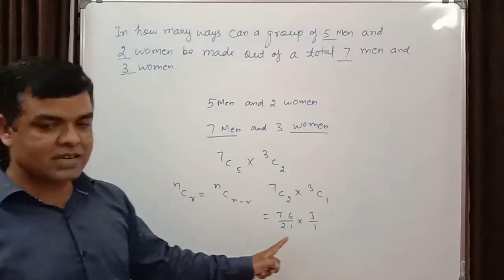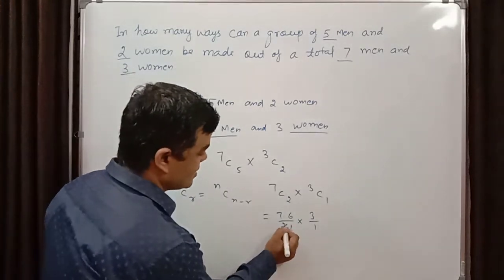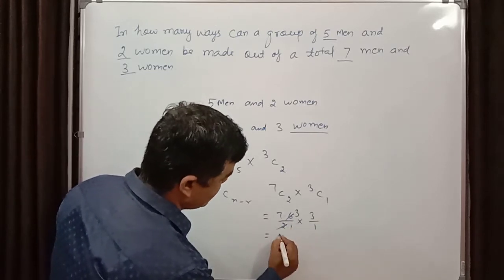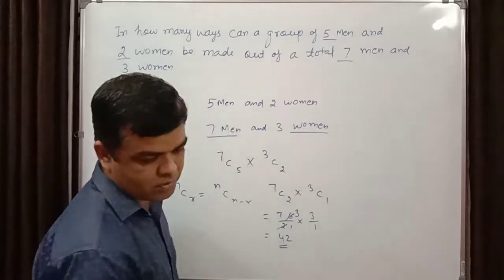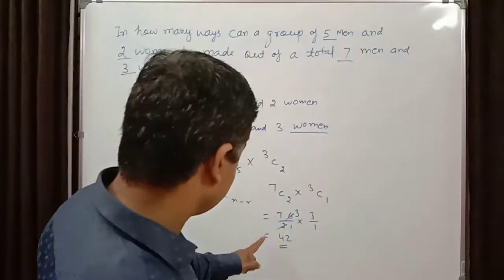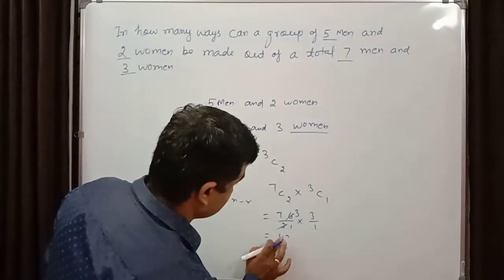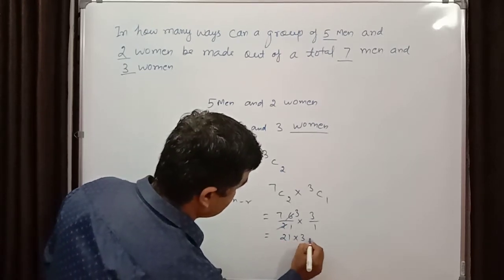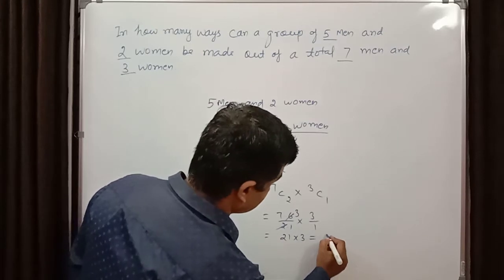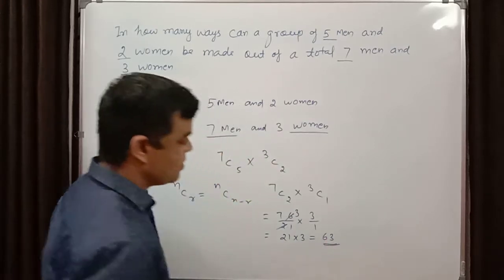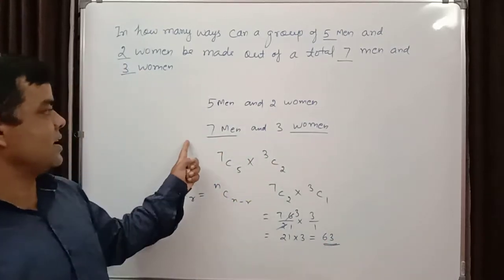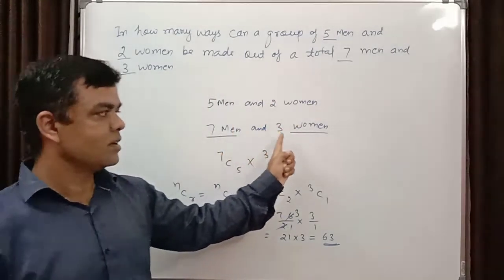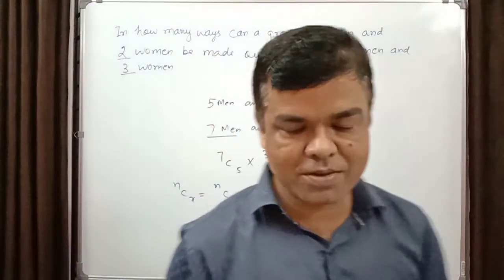7C2 into 3C1, which will be equal to 7 into 6 over 2 into 1, into 3. This procedure I have already told in one class. So cancel all this: 2 into 3 is 6, 7 into 3 is 21, into 3, and the answer will be 63. So there will be 63 ways of selecting 5 men and 2 women out of 7 men and 3 women.